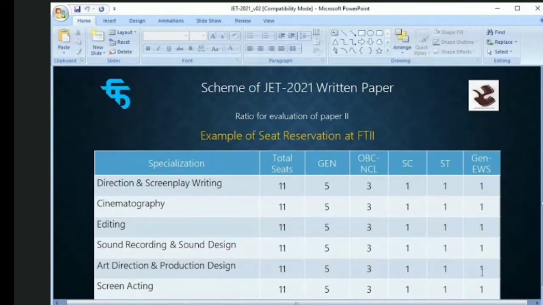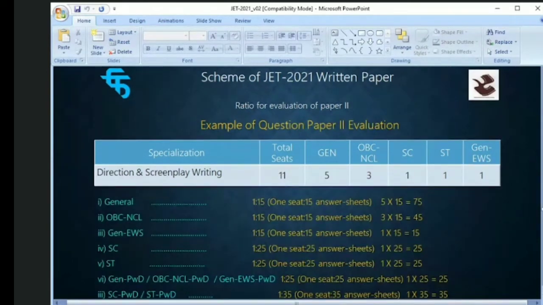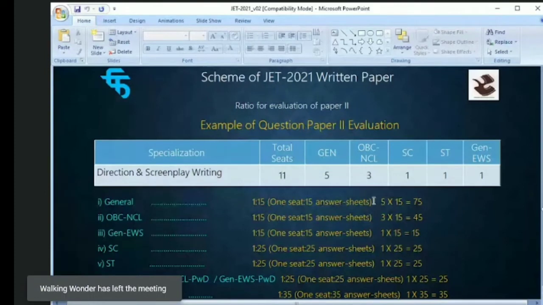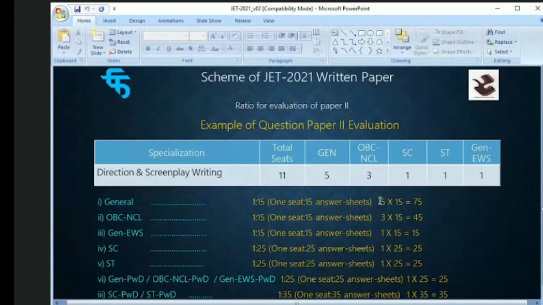Now, how do we go with the evaluation of paper 1 for the paper 2 evaluation? Now see, here it is. So just see this as an example. We have 11 seats in direction and screenplay writing. So for general, 1:15 is the ratio. So we have 5 seats in general category. So 5 into 15, so 75 papers will be checked, which is paper 2. So basis the performance of paper 1, the top 75 papers of paper 2 will be checked. This is how the ratio works here.